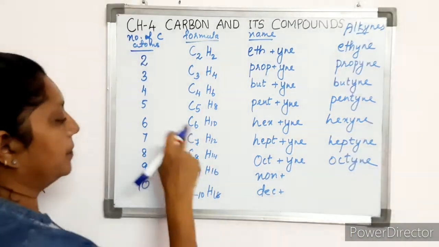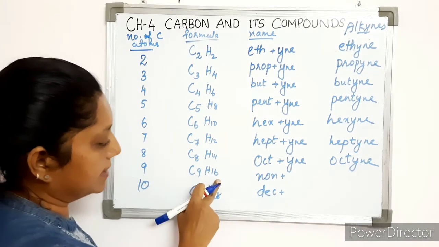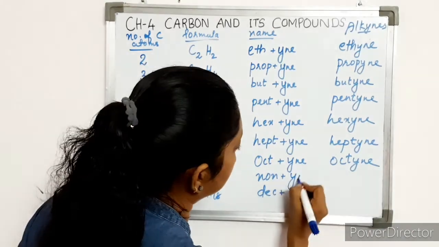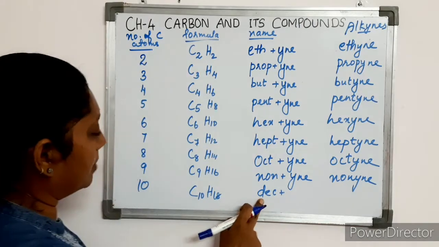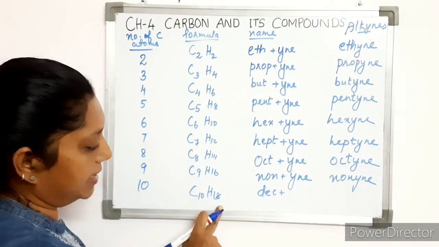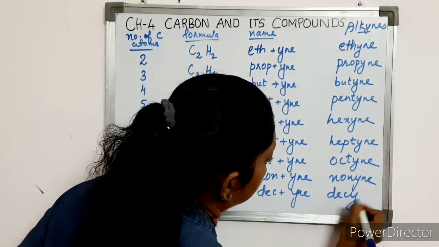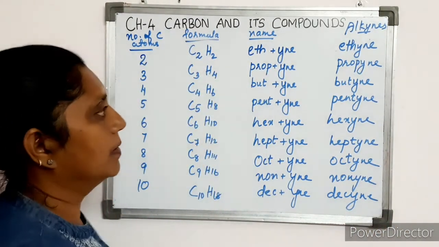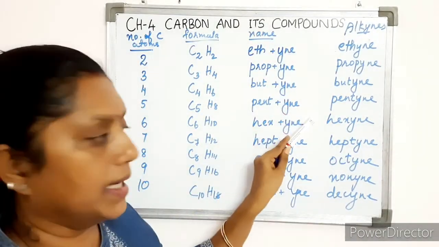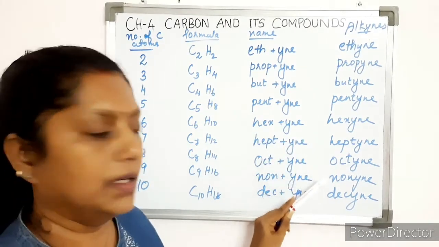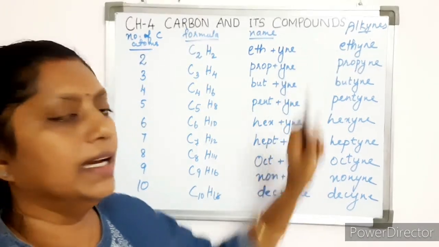And the name for the alkyne having 9 carbon atoms, the formula is C9H16, non plus yne, that is nonyne. And with 10 carbon atoms, the formula is C10H18, dec plus yne, and it is decyne. Okay, ethyne, propyne, butyne, pentyne, hexyne, heptyne, octyne, nonyne and decyne. These are the first 10 members of the family alkyne.